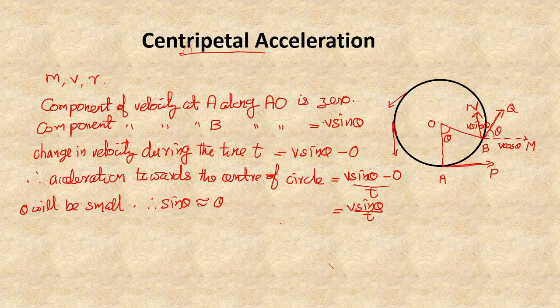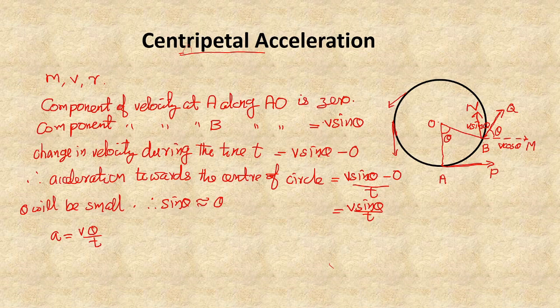Okay, if we measure the angle in radians, if t is very small, theta also will be very small. Then sine theta is approximately equal to theta itself. Then the centripetal acceleration A is reduced to v theta by t.